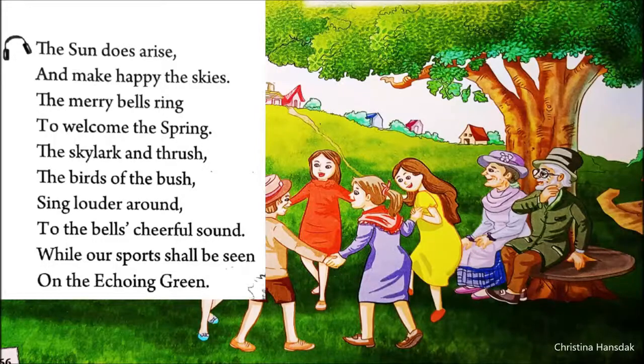The first stanza speaks about how the sun does rise and makes happy the skies, and merry bells ring to welcome the spring. In the morning hours we get a lot of sun. When the sun rises, we start happy. Happy skies, a lot of noises, a lot of beautiful voices. So we can see the happy spring, welcoming the new days. The birds will cry and the bells will make cheerful sounds. Some of the bells will ring, and sports can be seen. So these are the sounds making the echoing on the green. In the nature we can hear this kind of sound.